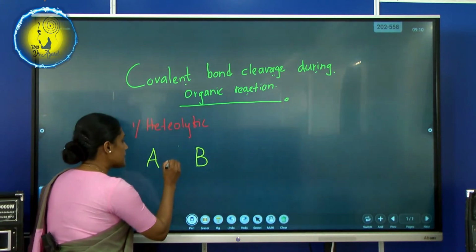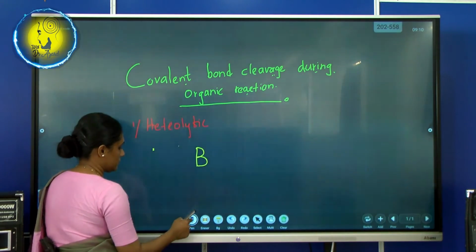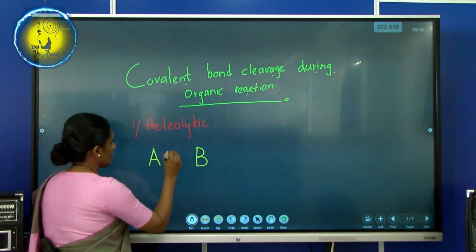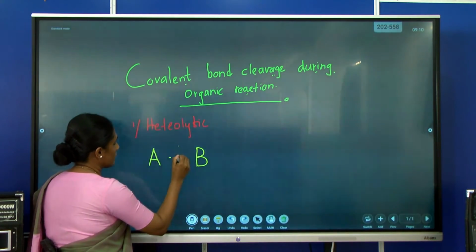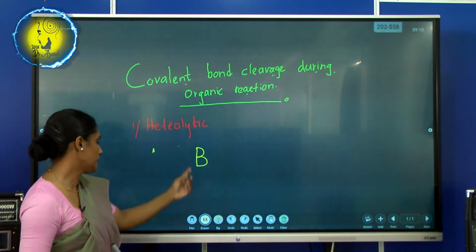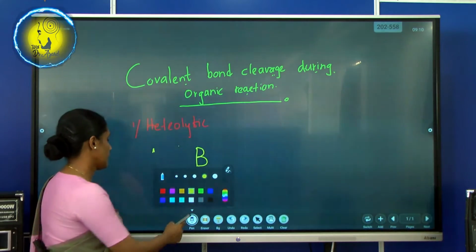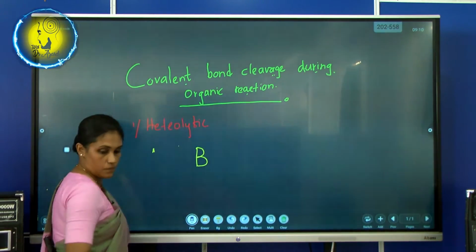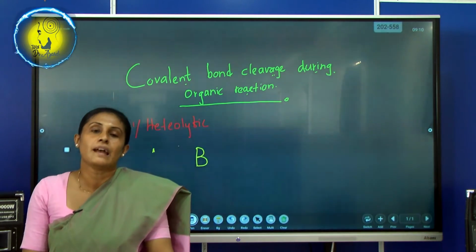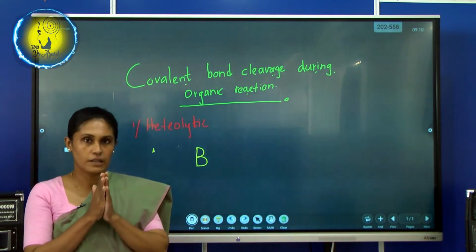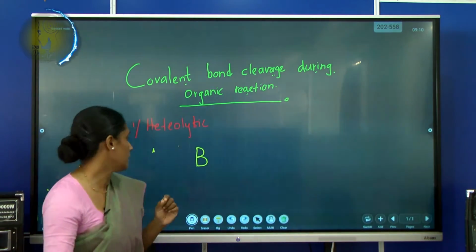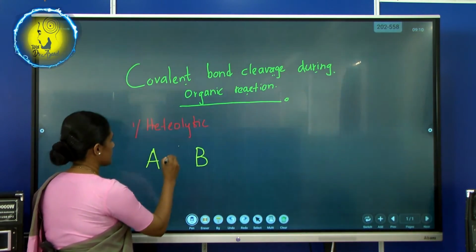Now, there's a bonding in between. If there's a bonding here, let's see. I have general atoms called A and B. I'm going to draw the bonding in between. Okay, it works.